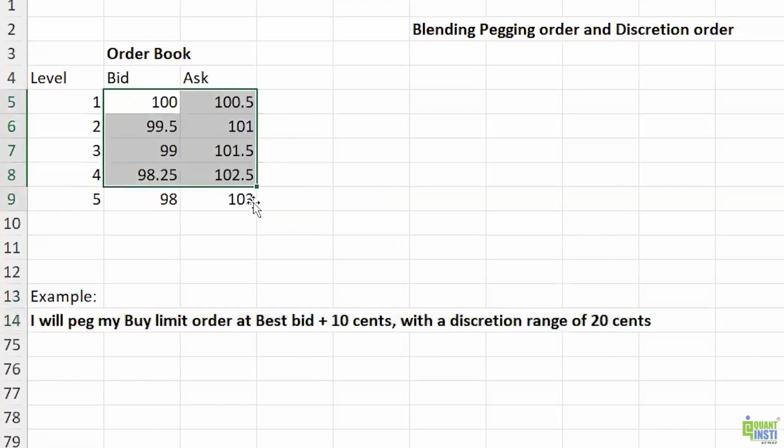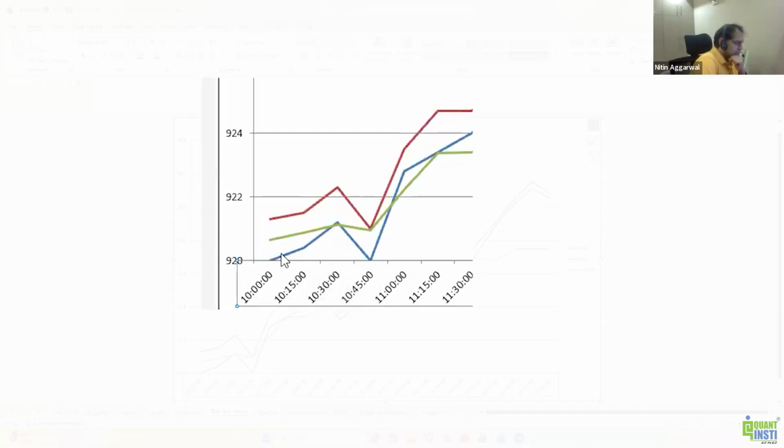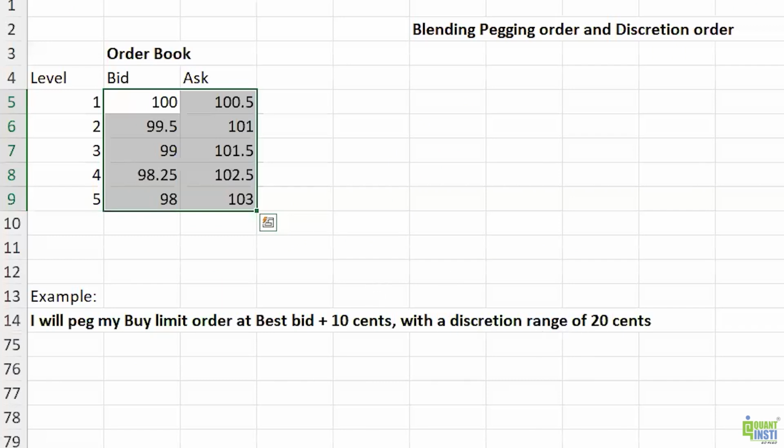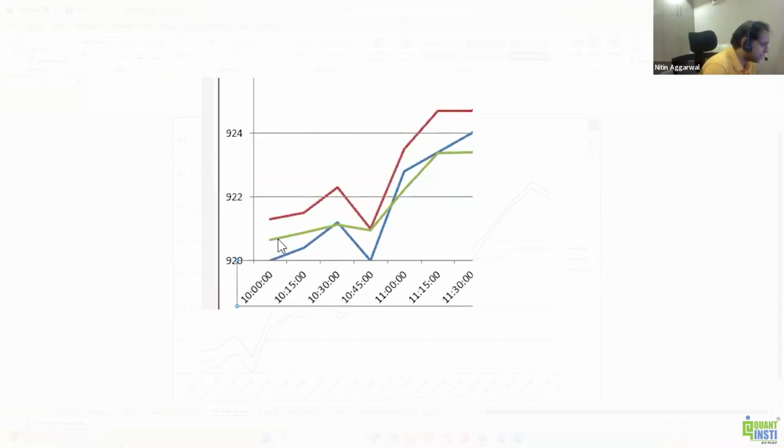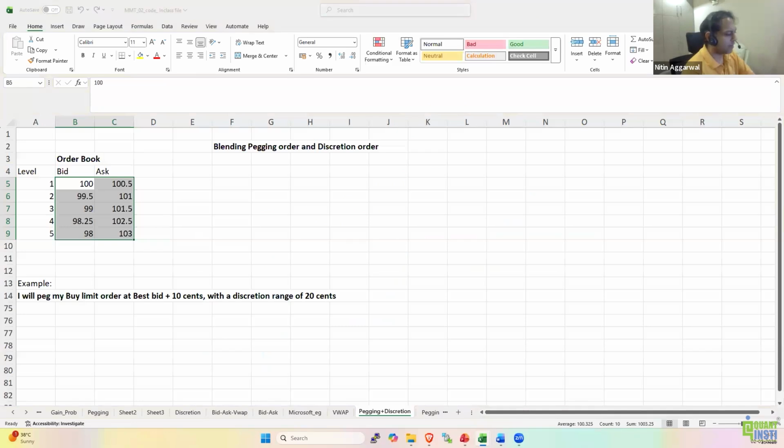This is the order book. Now I want to peg my buy limit order at best bid plus 10 cents with a discretion range of 20 cents. So this is the best bid. So I'm pegging my order at best bid plus 10 cents with a discretion range of 20 cents. So I don't want to cross the VWAP price. So the discretion range could be the difference between the bid and the VWAP price.